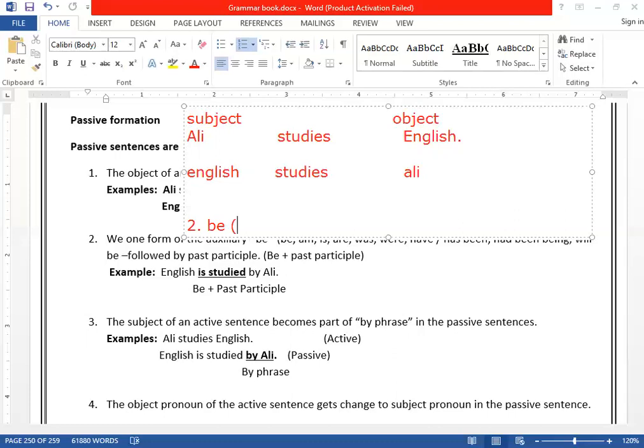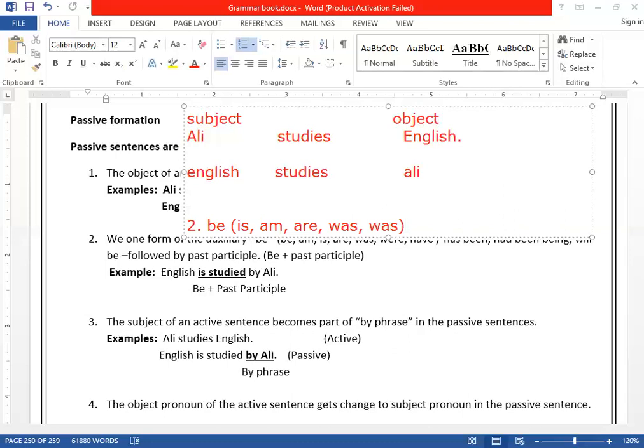So, for example, if it is simple present tense, I will teach you which helping verb is used for which tense. For simple present tense, you can use is, am, are. If it is simple past, was, were, etc. So you will use what? Be verb over here. I'm going to teach you for every tense which be verb will be used. If you keep all those be verbs in your mind, quite easily people can change it. Clear? This is the only thing that will be different for every tense.